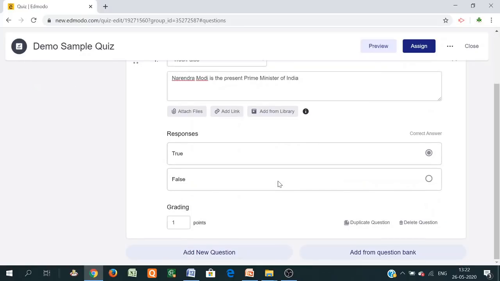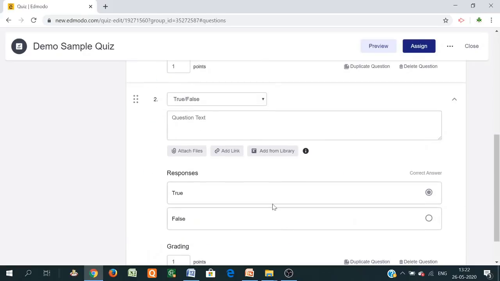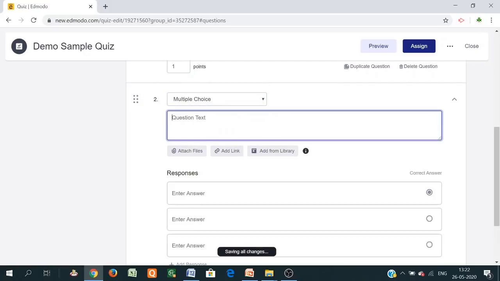Then scroll down, there is add new question and add from question bank. We have not created any quizzes previously, and that's why there is no previous question available. So click on add new question, or you can add a duplicate question also. Now this is the second question. Suppose you click here, this is the multiple choice question.